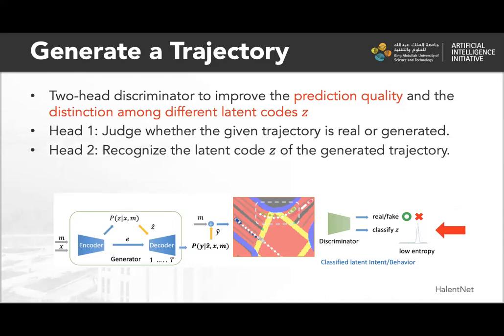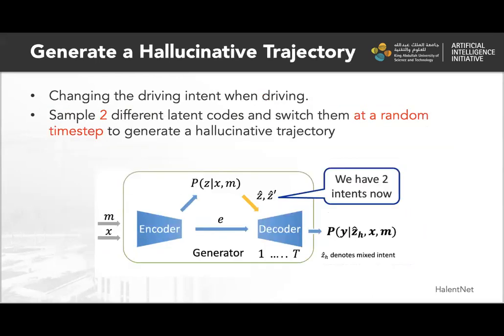In case the given trajectory is generated, head 2 needs to figure out which latent code Z generates this trajectory. This is done by classifying the trajectory into a latent code class. This head helps to widen the difference among different latent codes, so the latent code can better model different driving intents.